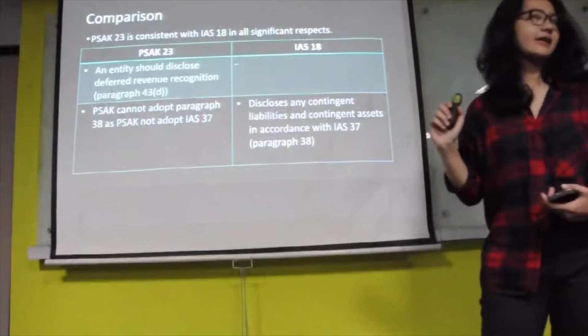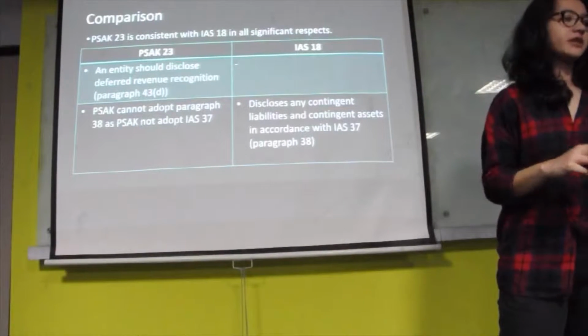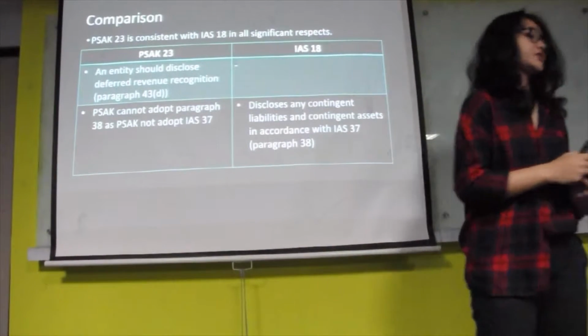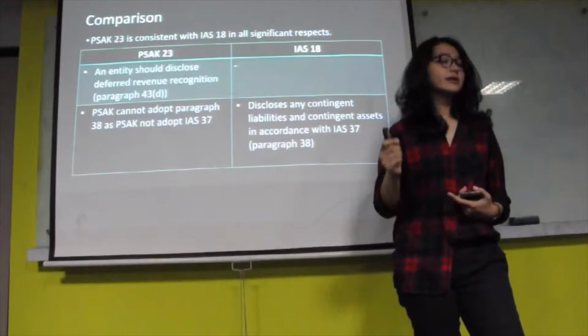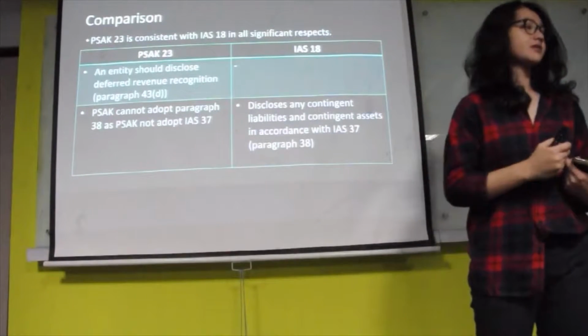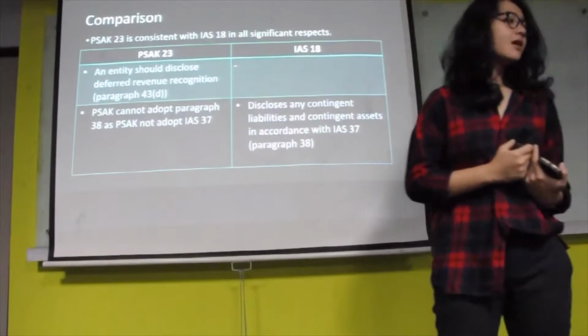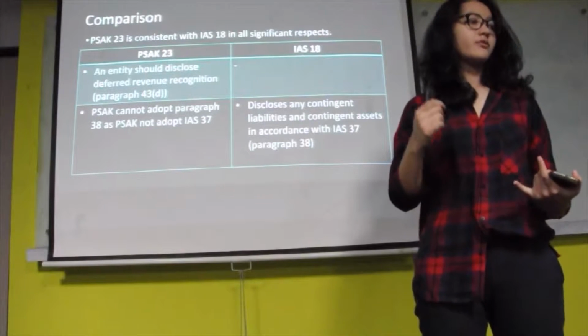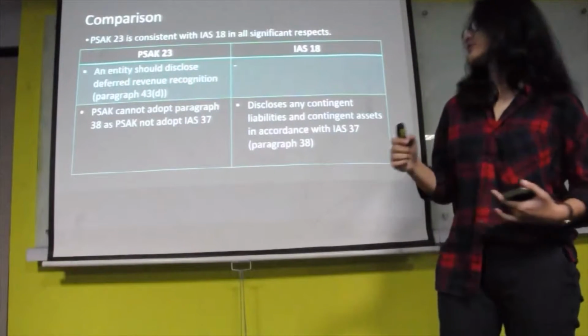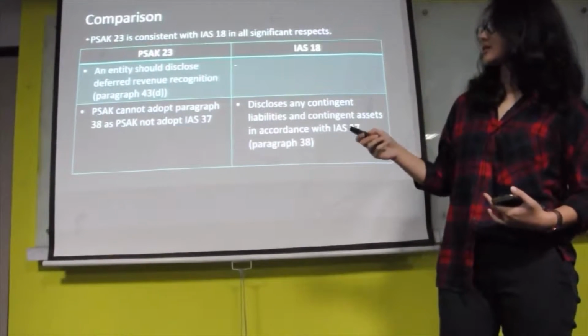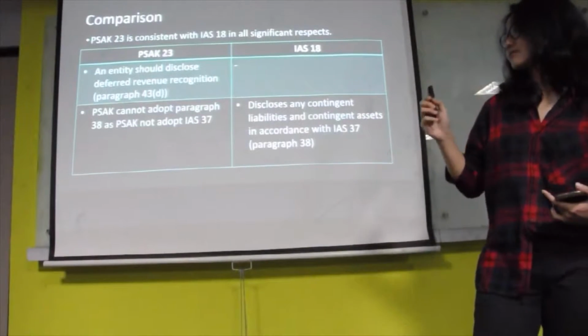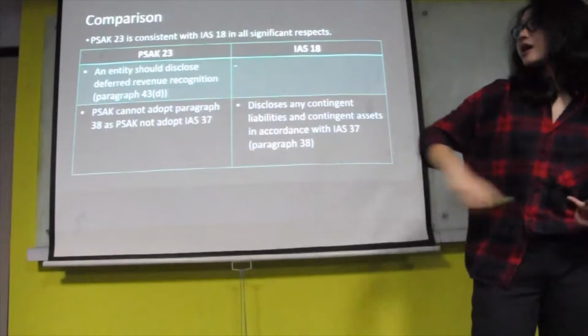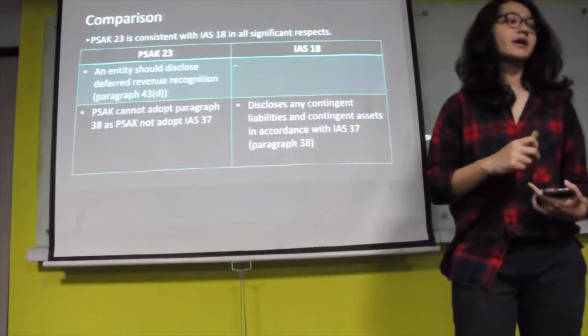Meanwhile, IAS 18 did not mention any deferred revenue recognition. And in IAS 18, they disclose any contingent liabilities and assets in accordance with IAS 37. However, PSAK 23 cannot adopt paragraph 38, because they cannot adopt IAS 37.